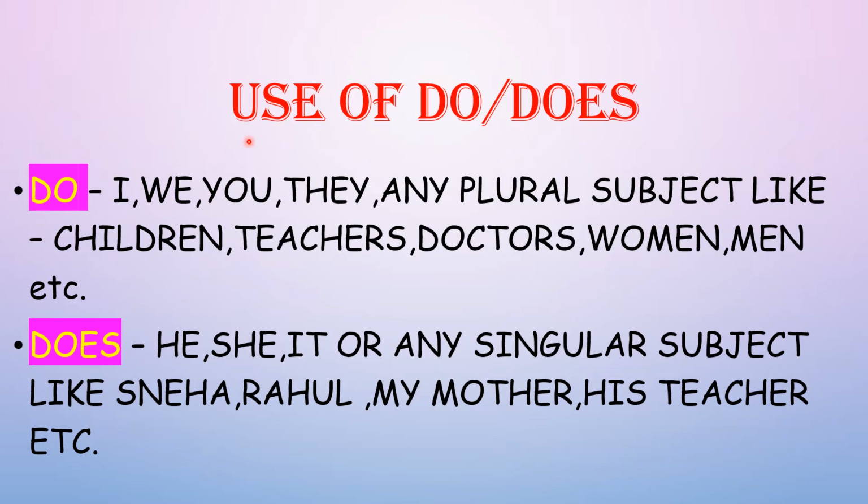Let us one more time revise about the use of do and does. So as I said, do is always used with I, we, you, they, or any plural subject like children, teachers, doctors, women, men, etc. And does is used with third person singular. That means it can be used with he, she, it, or any singular subject, any third person singular subject like Sneha, Rahul, my mother, his teacher, etc.